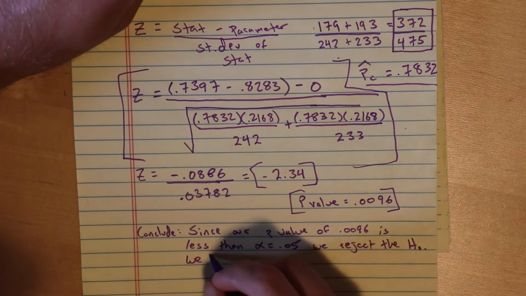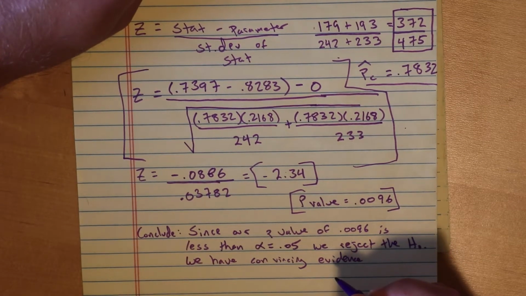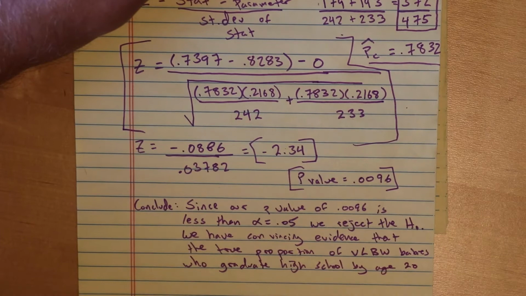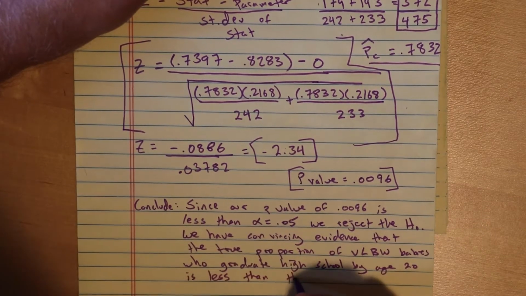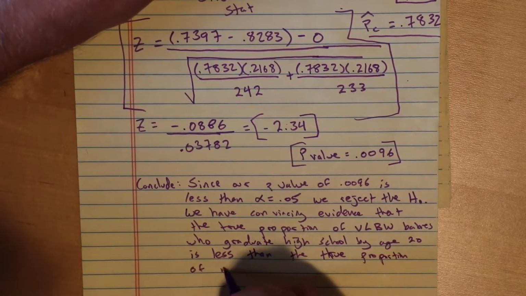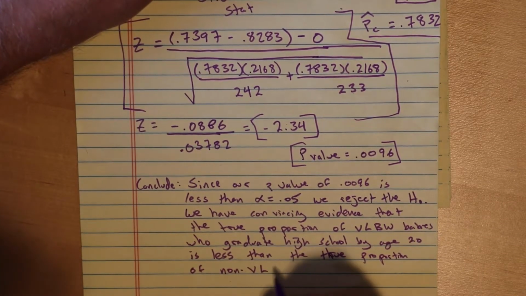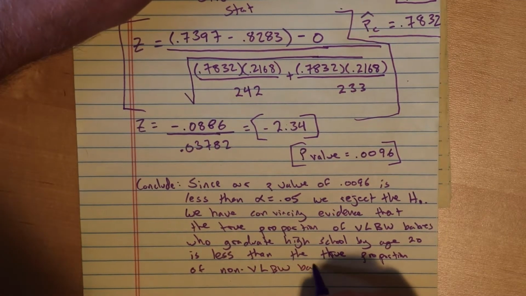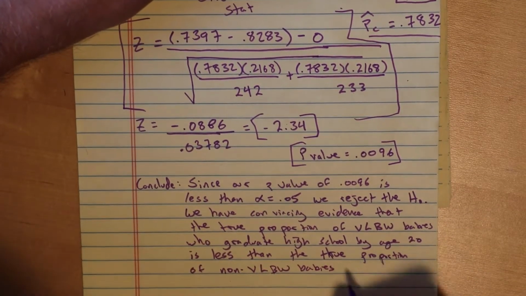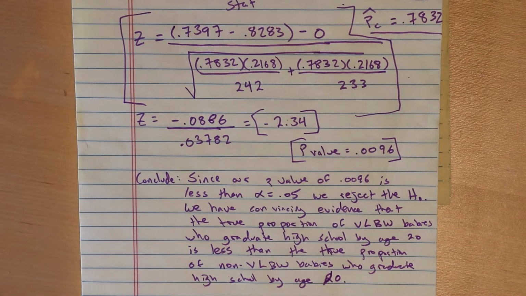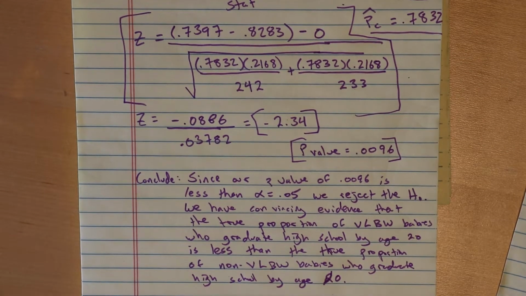We have convincing evidence that the true proportion of very low birth weight babies who graduate from high school by age 20 is less than the true proportion of non-very low birth weight babies who graduate high school by age 20. So we had a low p-value, we rejected the null, we are convinced of the alternative.